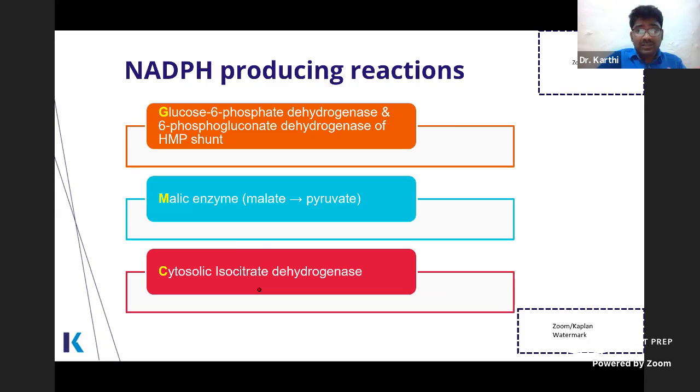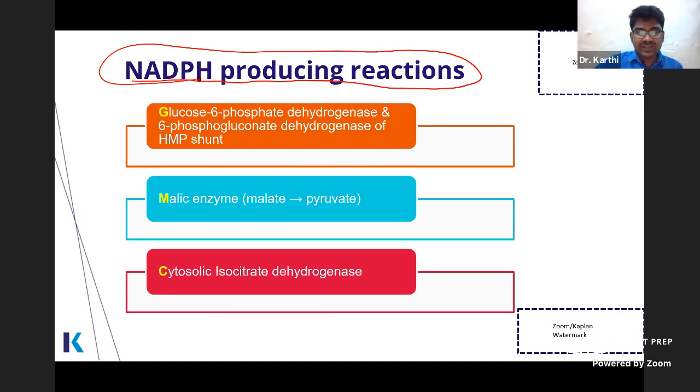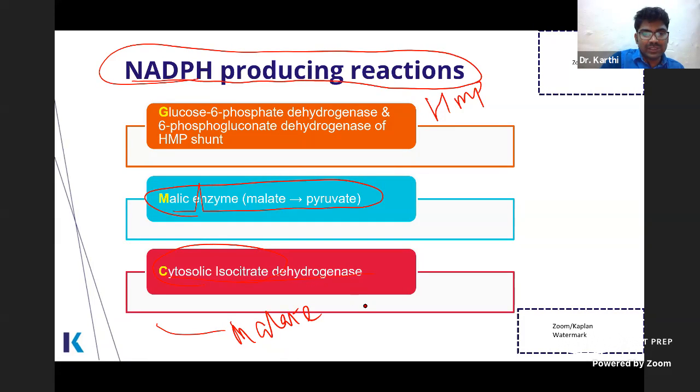For example, this is very important: NADPH producing reactions. There are just 3 reactions that produce NADPH. That is G6PD of HMP shunt, malic enzyme, and cytosolic isocitrate dehydrogenase. They can easily ask, all of the following reactions produce NADPH except, and just give a 4th enzyme. For example, they can give malate dehydrogenase. Many students confuse malic enzyme and malate dehydrogenase.